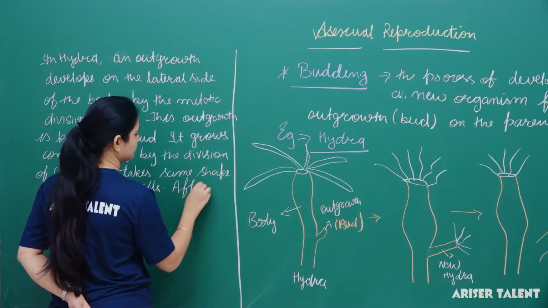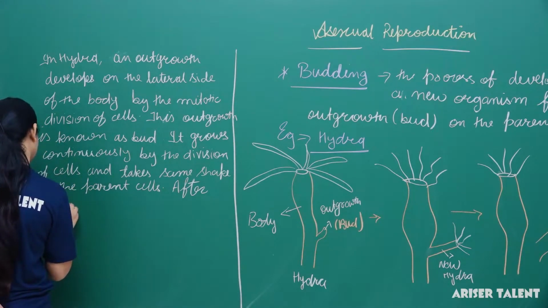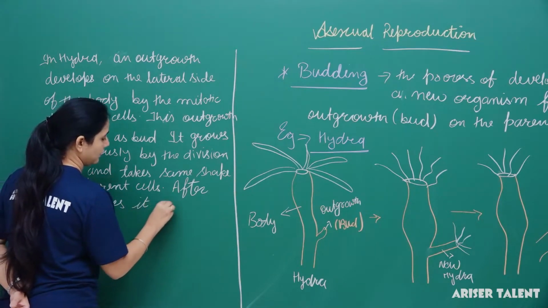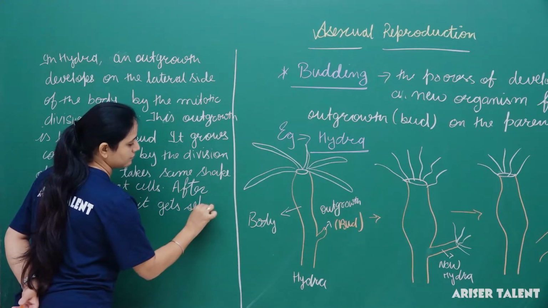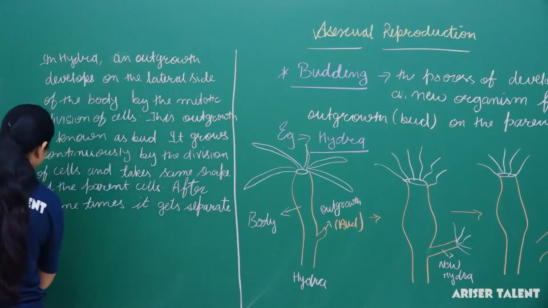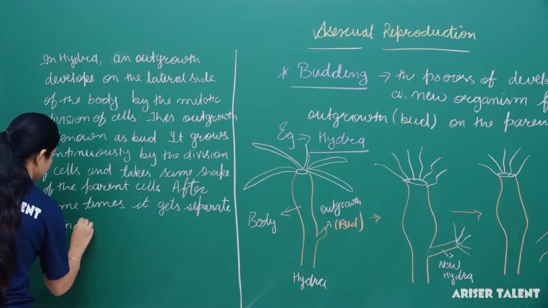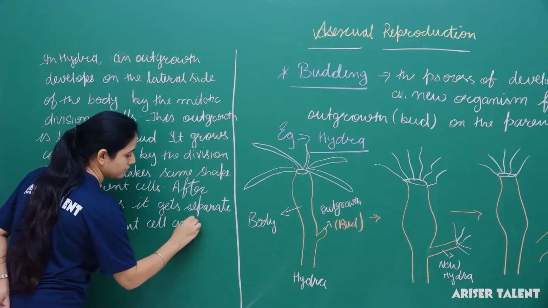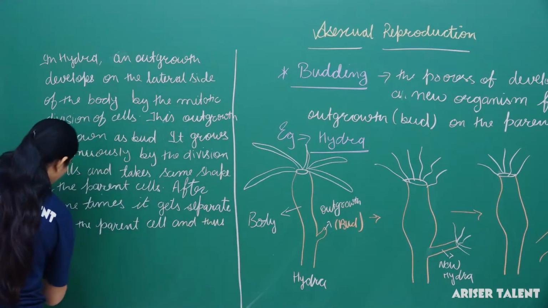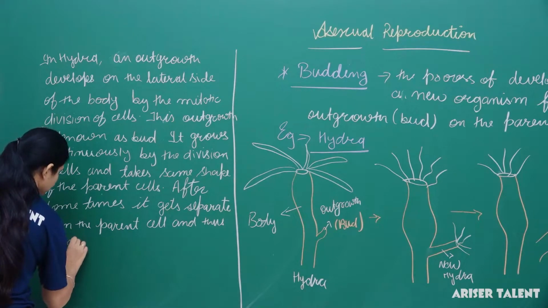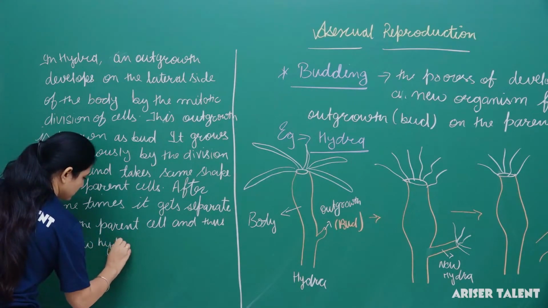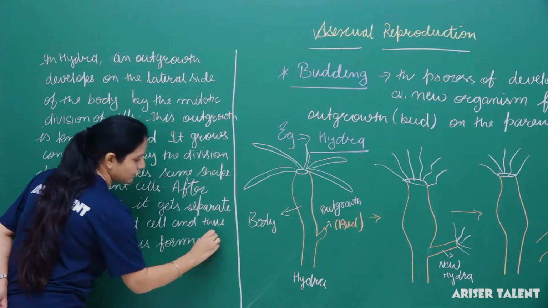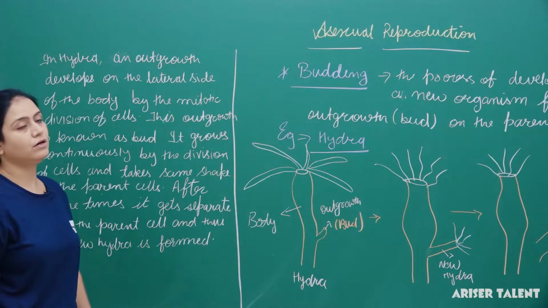After some time, it gets separated from the parent cell and thus a new Hydra is formed. So this is the complete method of budding.